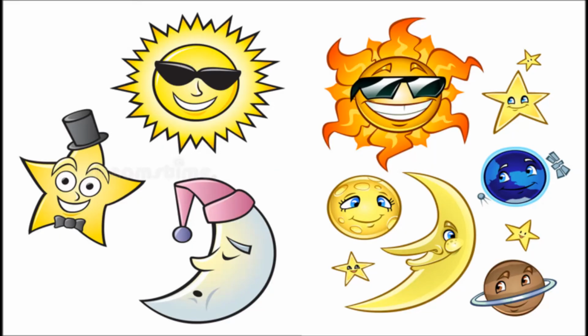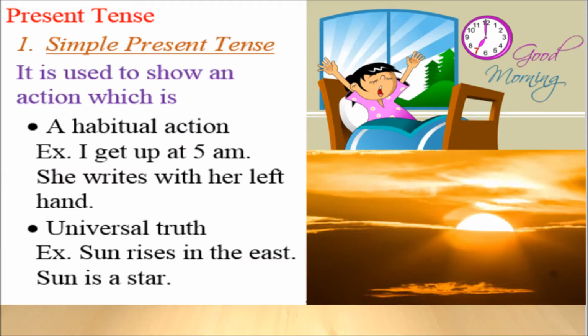Similarly, universal truth, general truth. For example, sun is a star. Moon is the only natural satellite of the earth. Things which are true in nature which cannot be denied. So those universal truths are also written in simple present tense.